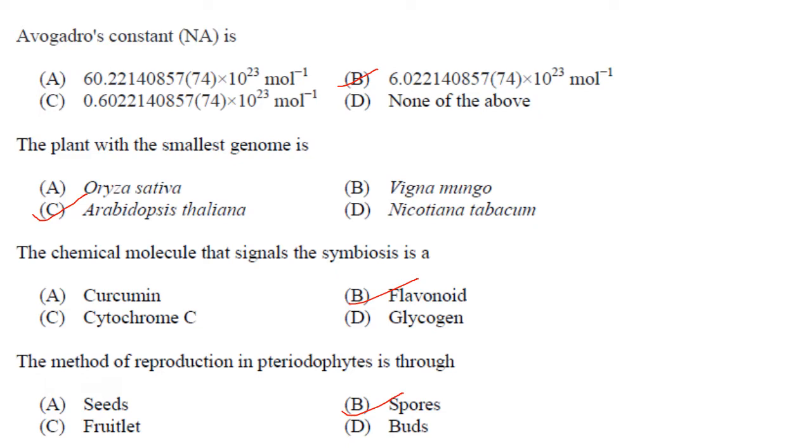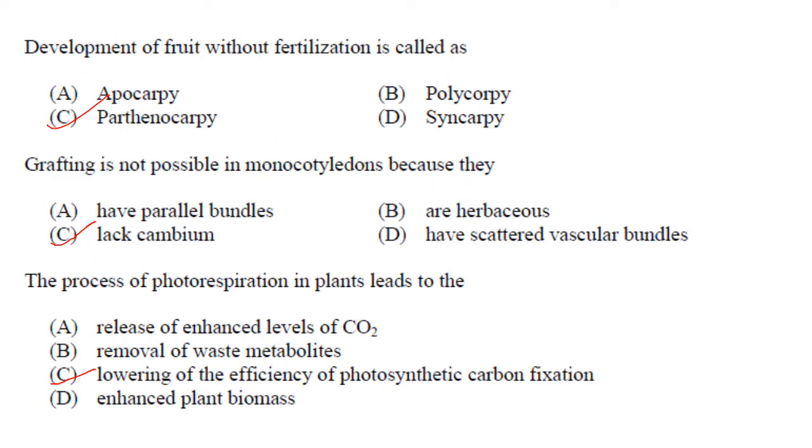Answer is option B. The method of reproduction in pteridophyte is through spores. Answer is option B. Development of fruit without fertilization is called as parthenocarpy. Answer is option C. Grafting is not possible in monocotyledons because they lack cambium.